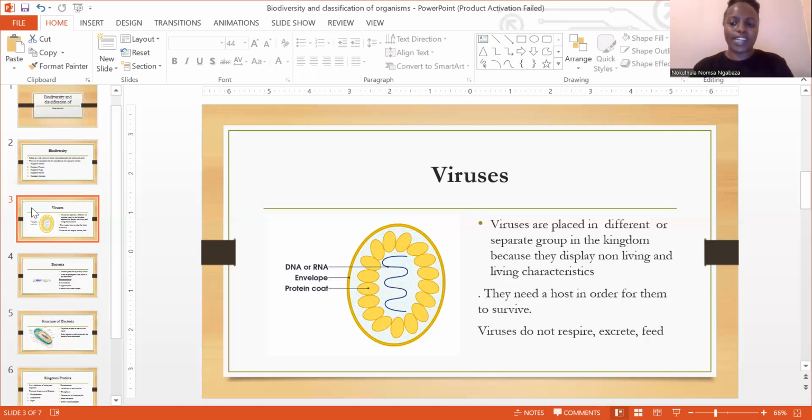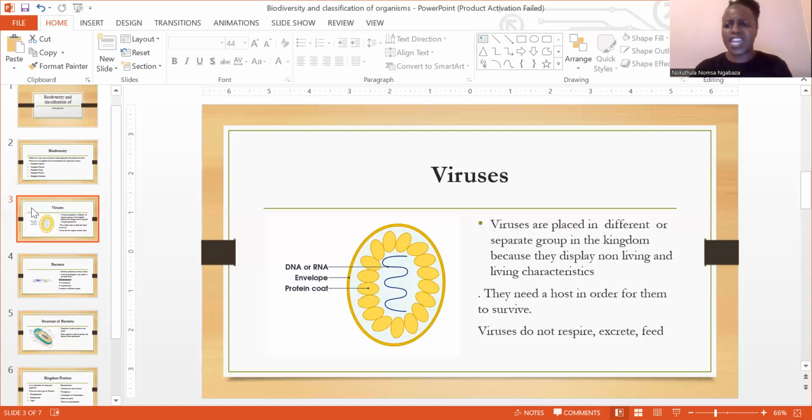So it can only live as long as it is within a host. That's why we have had some cases or incidents where we're told that a virus can only live for a certain period of time outside the host. Which simply means in order for a virus to survive or to continue surviving, it is supposed to be inside a host.